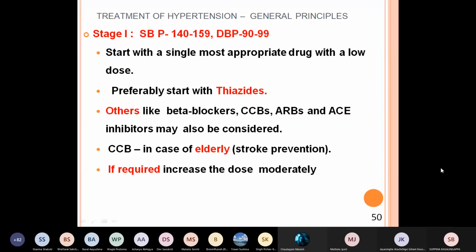These are the drugs of choice. Start with diuretics, treat for 1 or 2 weeks. If it is not controlled, don't rise beyond 25 milligrams per day. Add beta blockers, which we have left.